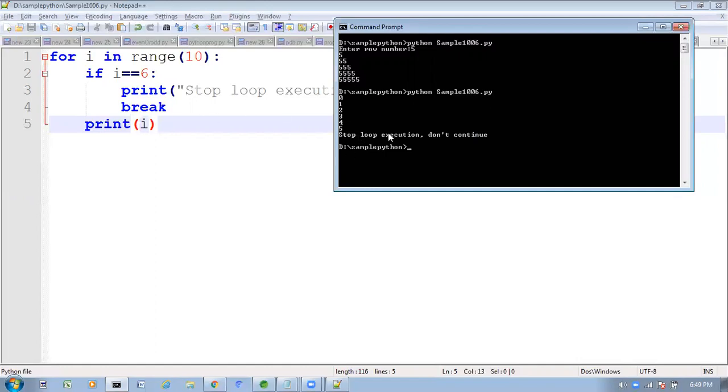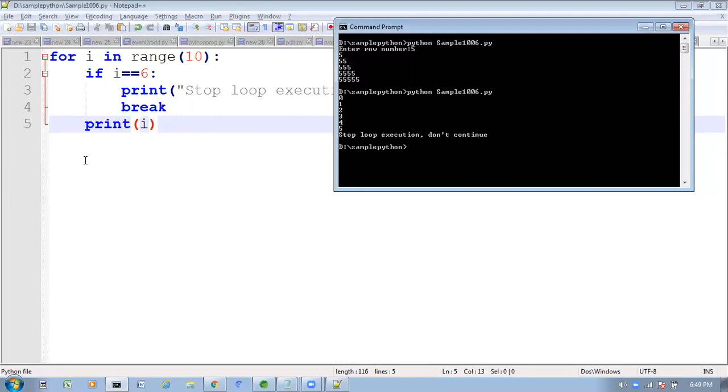See, after this statement, we are not getting anything. Why? Because after this statement, break is executing. So if break is executing, we won't get anything next. It will come out from the loop permanently. In this case, we have to go for this break.